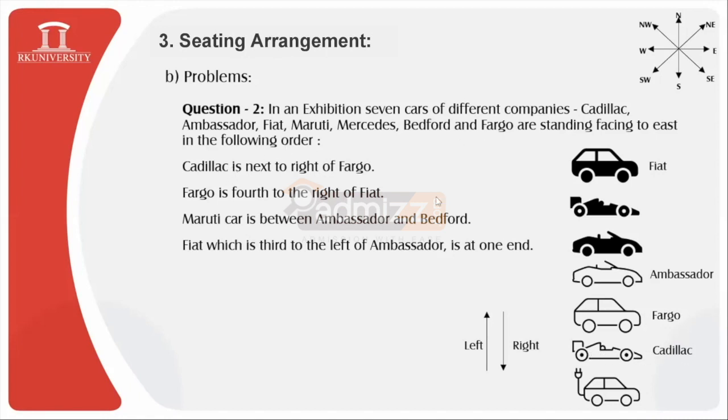And then we have that the Maruti car is between Ambassador and Bedford. If we try to locate Maruti at the extreme point over here, then this statement will not get satisfied. So the Bedford car location must be just beside Fiat. Why? Because it needs to satisfy this condition.